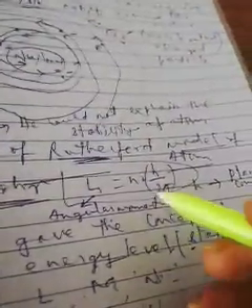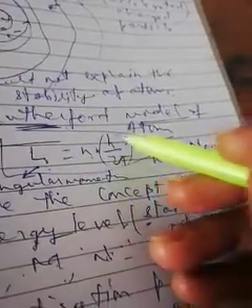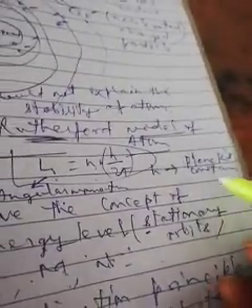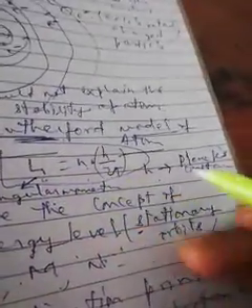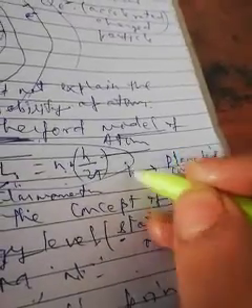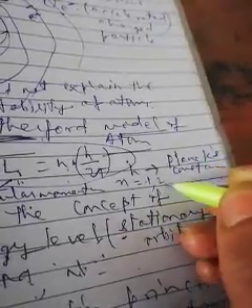L, the angular momentum, is equal to n into h by 2 pi, where h is Planck's constant, and L is the angular momentum. n has integral values 1, 2, 3, and so on.